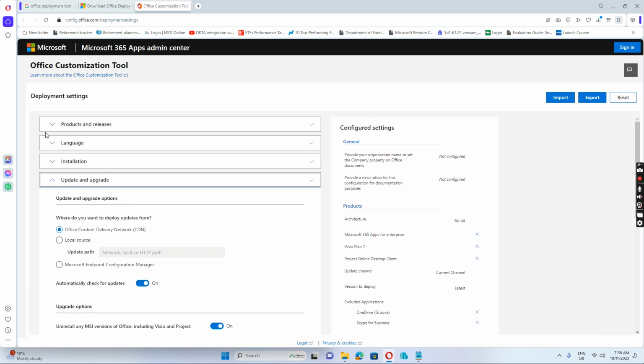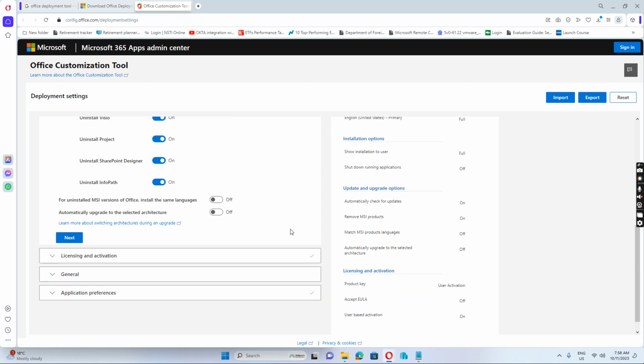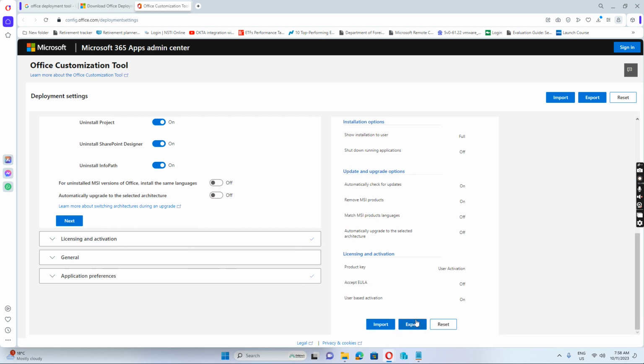So let's say we just install Office, but we don't want to install the applications which are already on the computer. We may select off, because sometimes people originally already have Visio, like 2013 or 2016, installed with the volume license. We don't want to remove them. So we just need to check this one. And also the others are the same. Then we just click next.